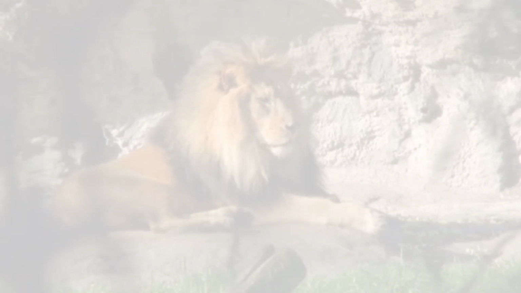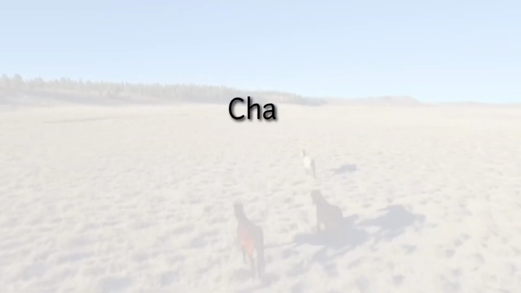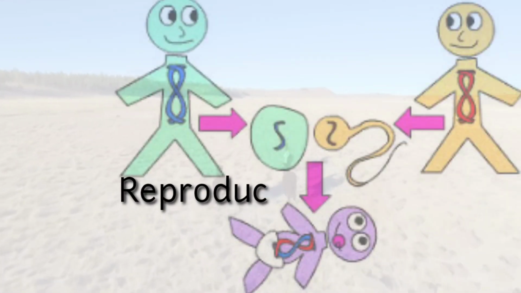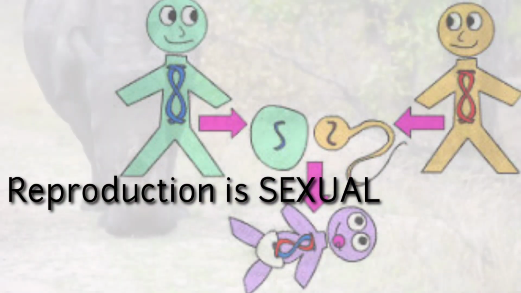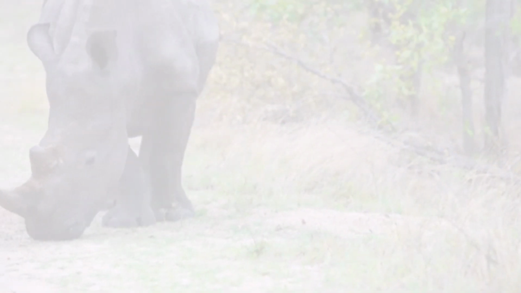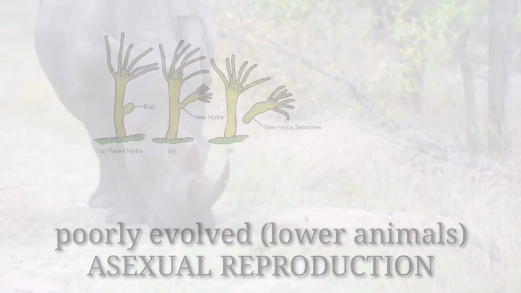Moving on, these animals have evolved consciousness which gives them the capability to change according to changes in the environment. Reproduction in kingdom Animalia is generally sexual in nature. However, some lower animals which were poorly evolved show asexual reproduction.